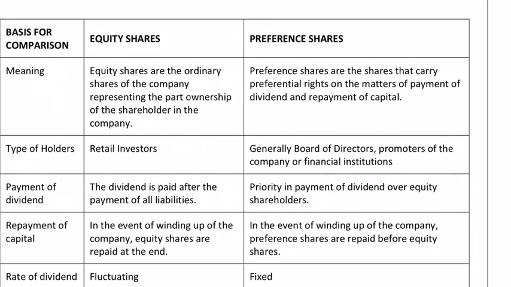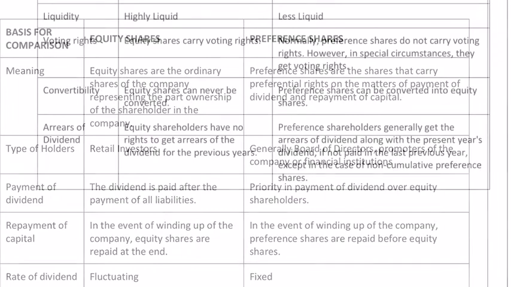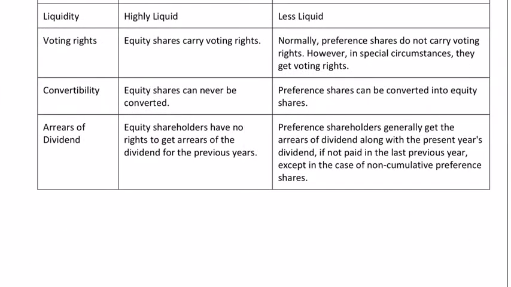That's it. The rate of dividend of equity shares is fluctuating, whereas for preference shareholders, it is usually fixed. Redemption: equity shares cannot be redeemed, whereas preference shares can be redeemed. Equity shares are highly liquid because daily you can transact. It can change hands very frequently. Preference shares are less liquid, and in fact they are not directly traded on a frequent basis in the secondary market.